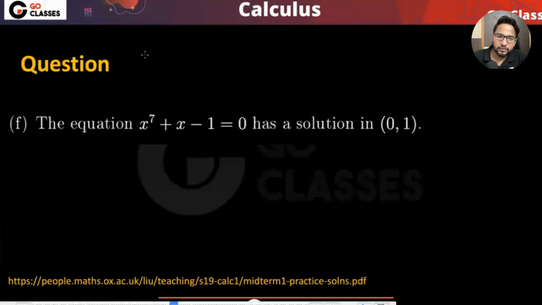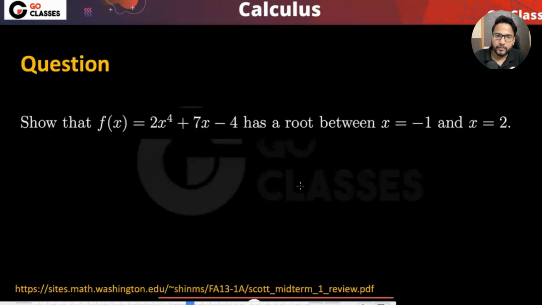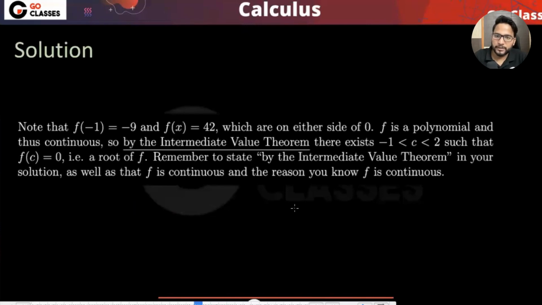Let's just see this question. What they're saying is, the equation x to the power 7 plus x minus 1 equal to 0 has a solution in 0 to 1. Maybe you can do this at home as homework. That is an easy question. I have the solution on the next page.